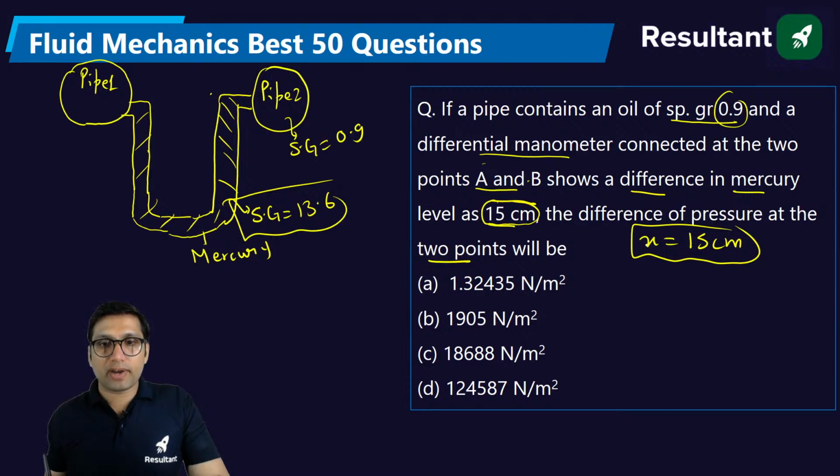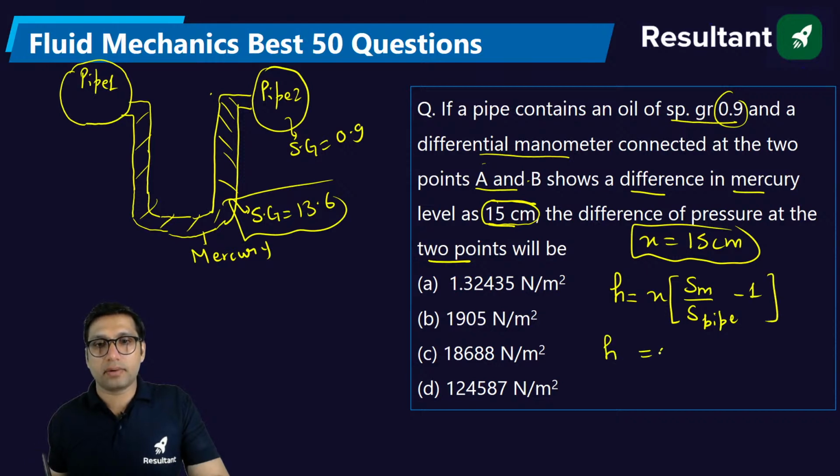So how do you find the difference of the pressure between 2 points? First of all, you need to find the pressure head. Pressure head will be equal to X, specific gravity of the mercury divided by specific gravity in the pipe, minus 1. From here you will get the value of pressure head, which is 0.15 into 13.6 by 0.9 minus 1. After that, you know how you will find the pressure. Pressure is equal to rho g h.